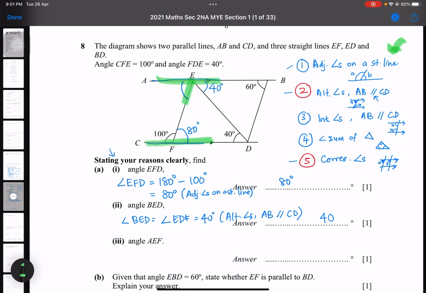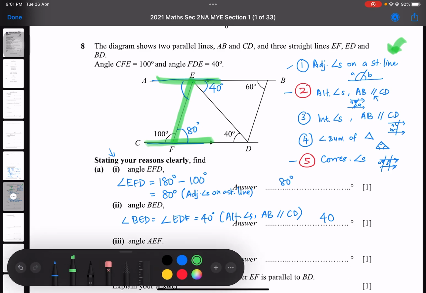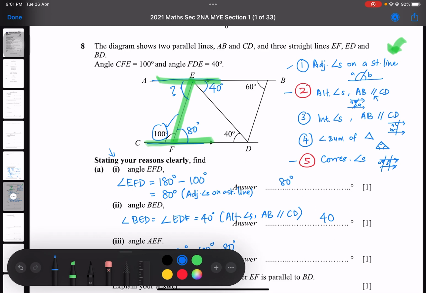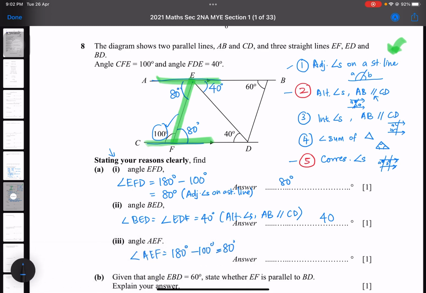Can you see that there's an interior angle here? Interior angle, property number 3. Interior angles add up to 180. So this angle plus this angle must add up to 180 degrees. We can find angle AEF by taking 180 minus the 100 degrees, and we get 80 degrees. Write it down: this is 80 degrees.